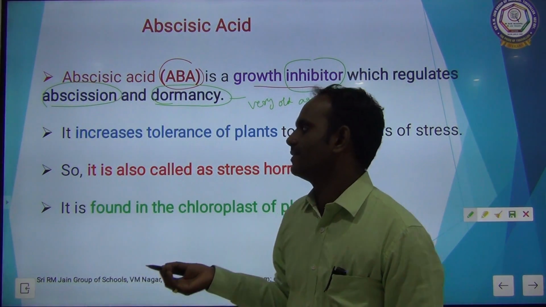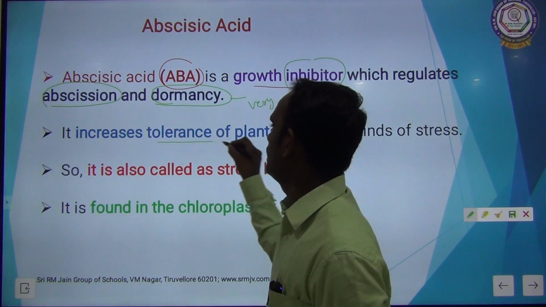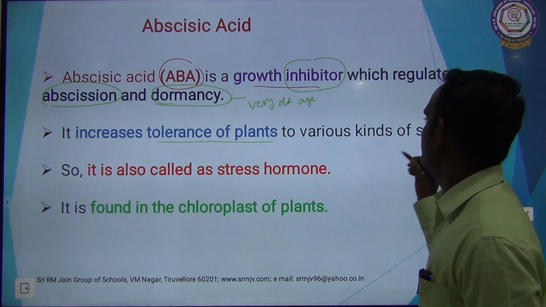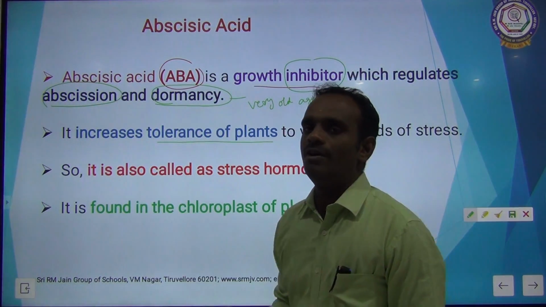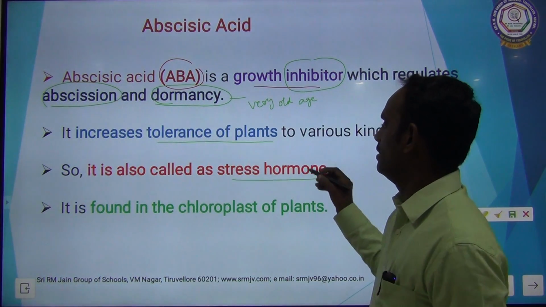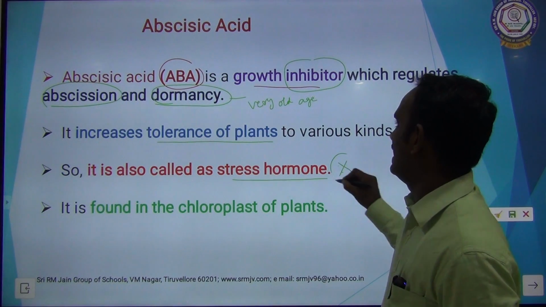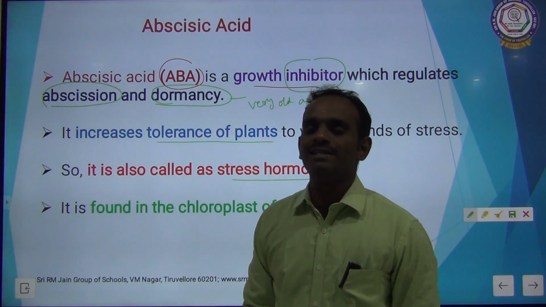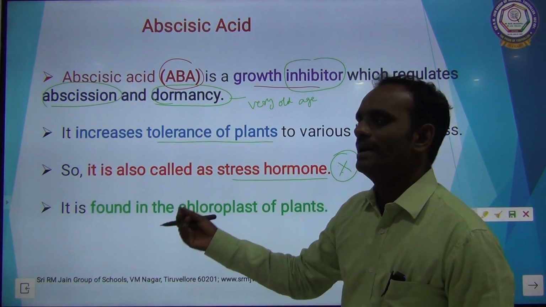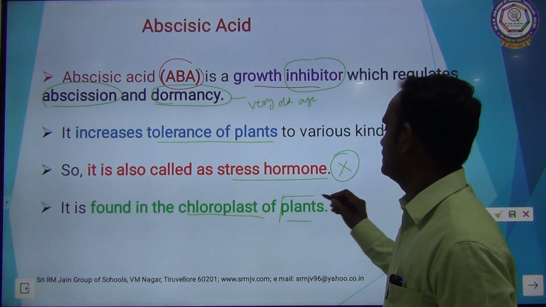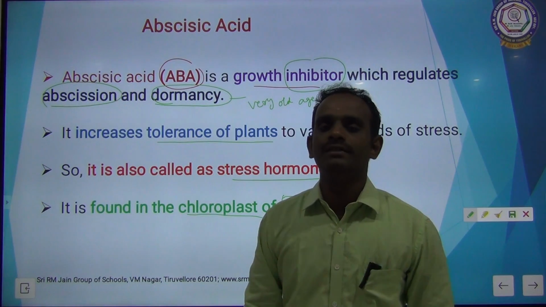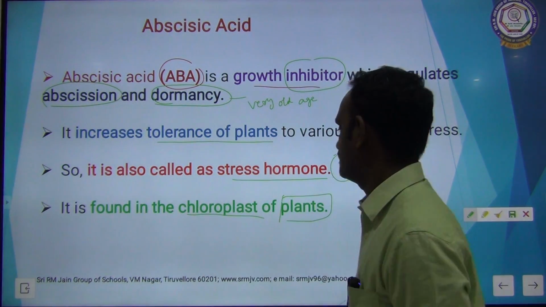It increases tolerance of plants to various kinds of stress, so it is also called the stress hormone. Important one more question: abscisic acid is also called the stress hormone. It is abundantly found in the chloroplasts of plants.